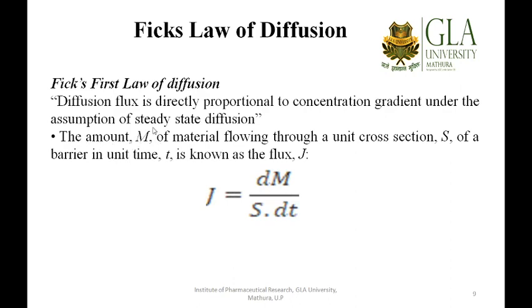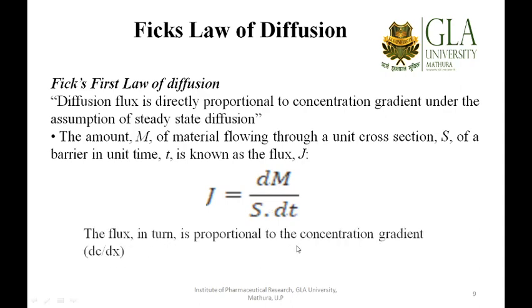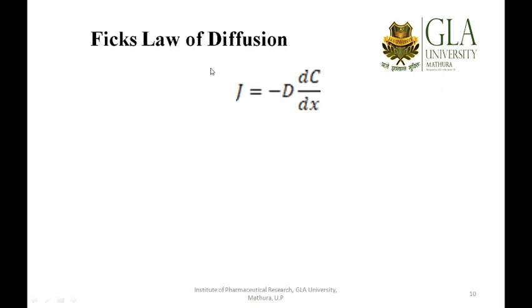The amount m of material flowing through a unit cross section S of a barrier in unit time t is known as the flux. It is represented by J. So J is equal to dm over S dt. The flux in turn is proportional to the concentration gradient, given by dc over dx. So you can see this equation, J is equal to minus D dc over dx, where the minus represents the release of the drug by the diffusion process, and this capital D represents the diffusion coefficient.